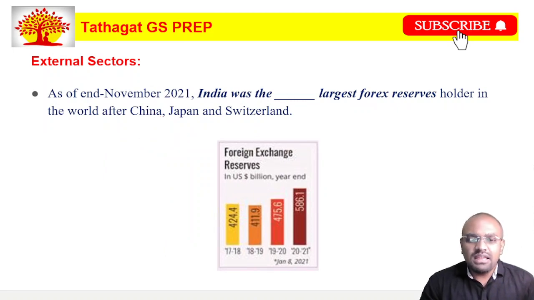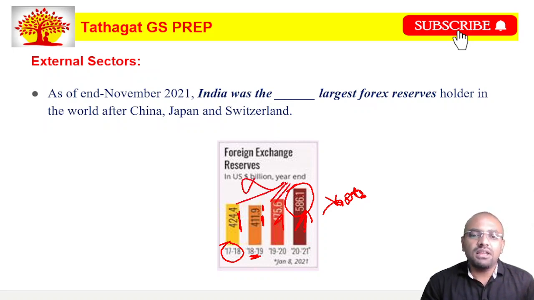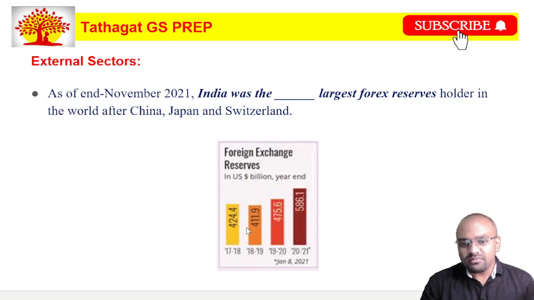You can see in this diagram that in the year 2017-18, our foreign exchange reserve was nearly 424. Then it decreased to 411.9 in 2018-19. Then again it increased in 2020 and 2021. It was estimated that it would come to nearly 586.1 billion, but it has crossed 600 billion. So if the question says that in the last 4 to 5 years the foreign exchange reserve has continuously increased, then that statement will be wrong, because we see that after 2017-18 there was a slight decrease in the foreign exchange reserve. Friends, let us look at the next slide.